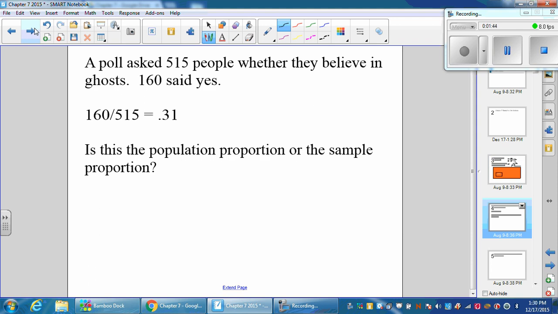So this says a poll of 515 people decide whether they believe in ghosts. 160 people said yes. That's 160 out of 515. Is that a population proportion or a sample proportion? Hopefully you're saying that this is a sample proportion because it's just out of the 515 people. It's not out of a whole population.